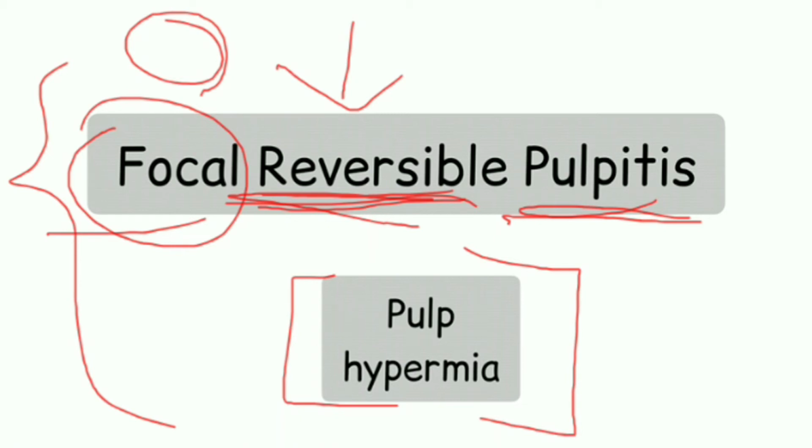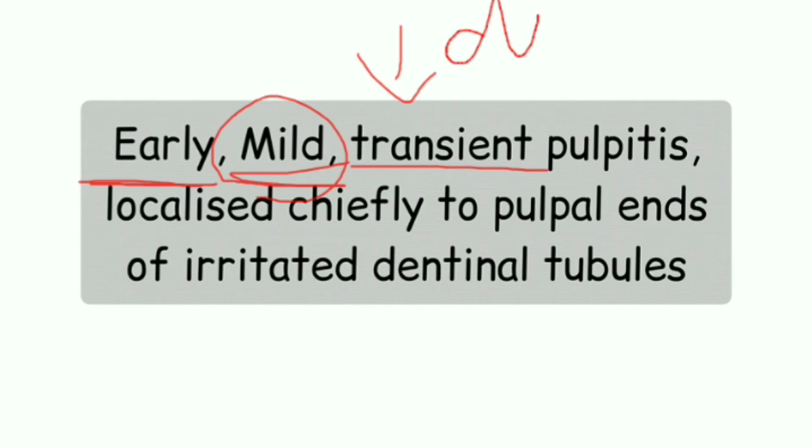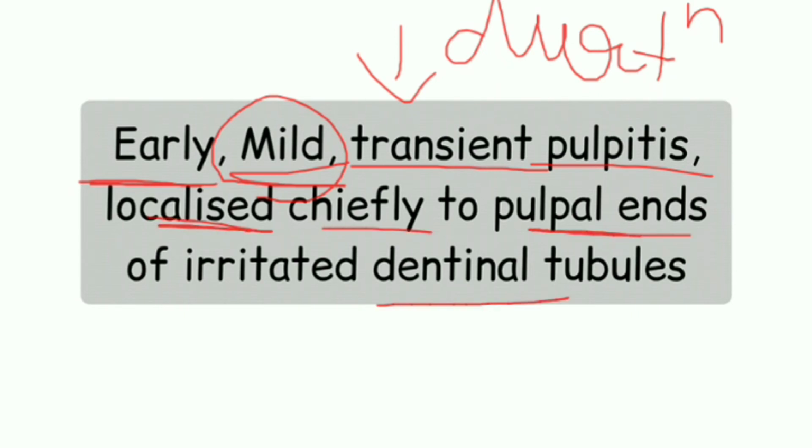So you should know it. It is usually asked as a SEQ in an examination. Now let us see in detail about focal reversible pulpitis. The basic thing when we say focal reversible pulpitis is that it is early, meaning it starts early in life, and it is mild, meaning not having many symptoms. It is transient, for a short duration of time. And pulpitis is inflammation of the pulp, chiefly localized to the pulp ends of the irritated dentinal tubules.